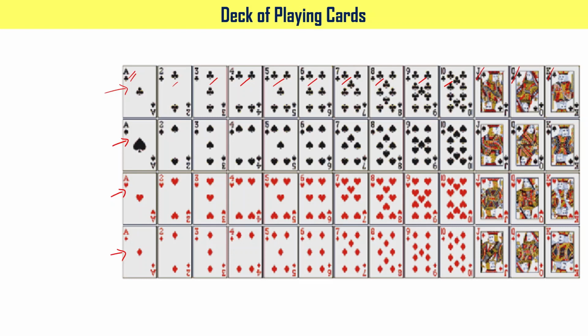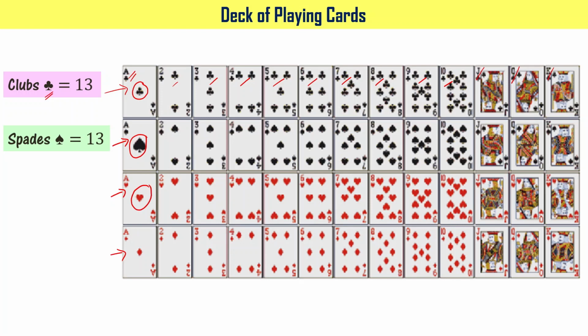In the first row, if you observe this particular symbol, this symbol is called clubs. All the cards of clubs are black, and total club cards are 13. Please note this. This particular symbol in black is called spades. So you have a total of 13 cards of spades type. This particular symbol is called hearts, that is in red.